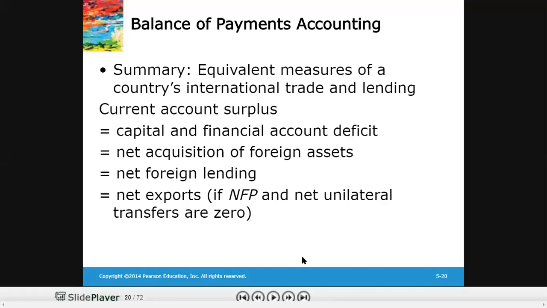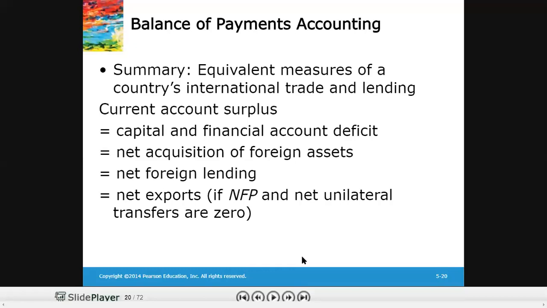So what does this summary tell us? It tells us about equivalent measures of a country's international trade, and how international trade and lending are interlinked with each other, because the emphasis of the chapter is on two ideas: how international lending and borrowing are related to international trade, which means how imports and exports are related to lending and borrowing.